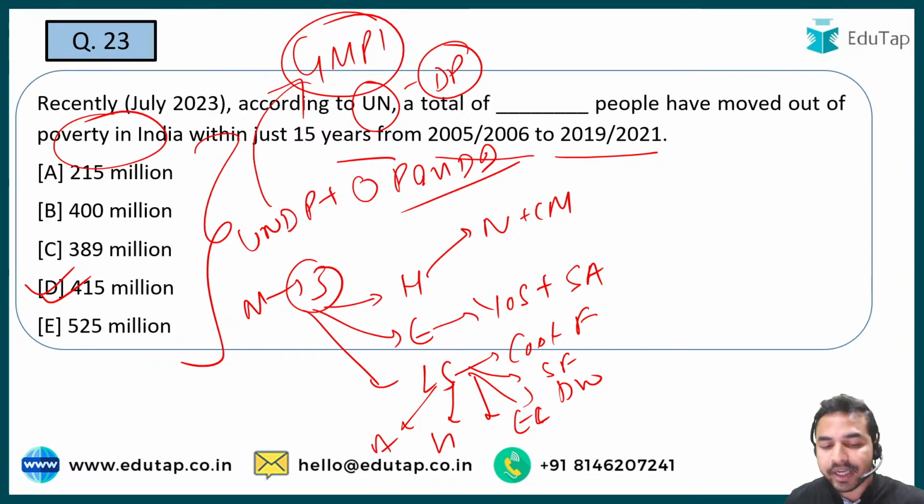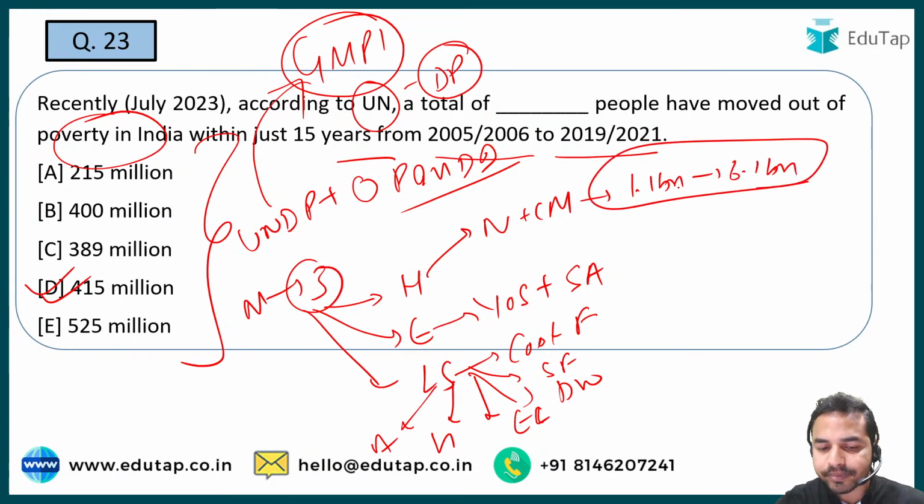is the important finding that this particular report tells us. So what is it? This report states that 1.1 billion people out of 6.1 billion people in the world are living in acute multidimensional poverty. A very important finding guys, this can be asked in the exam.